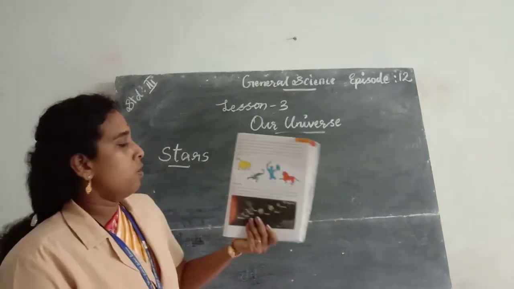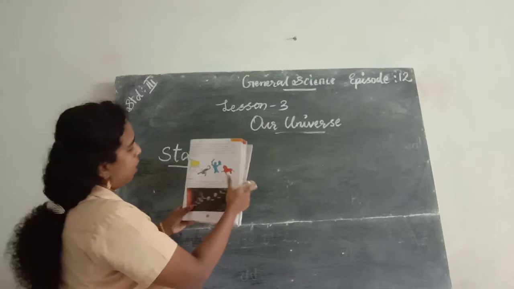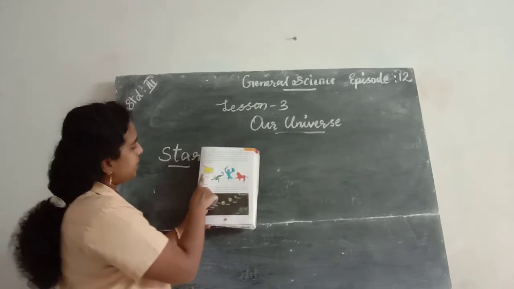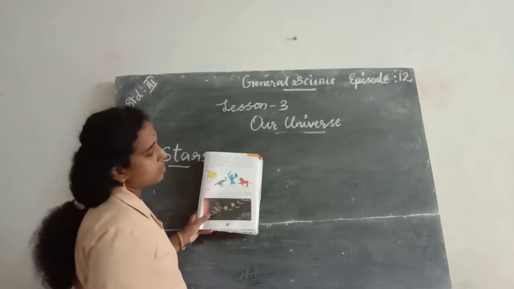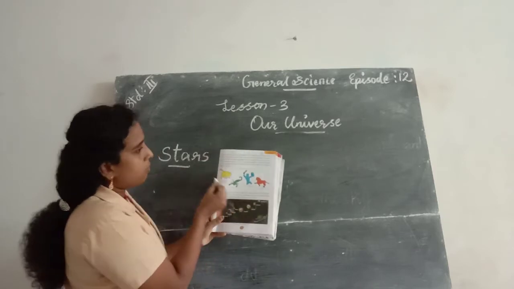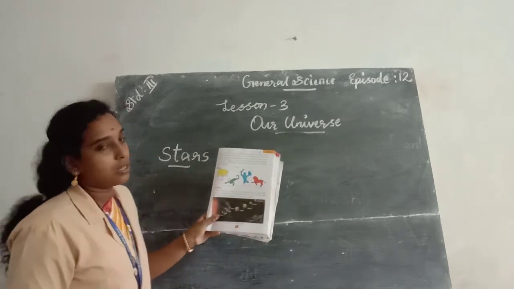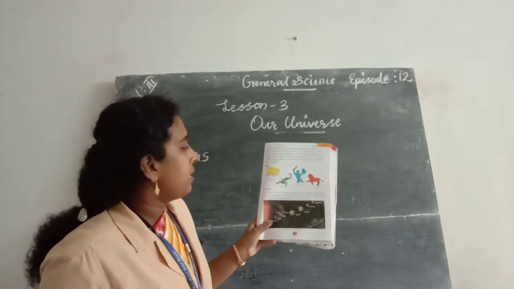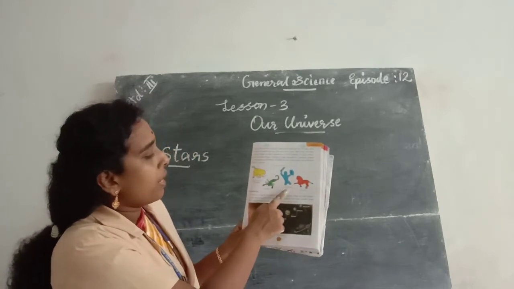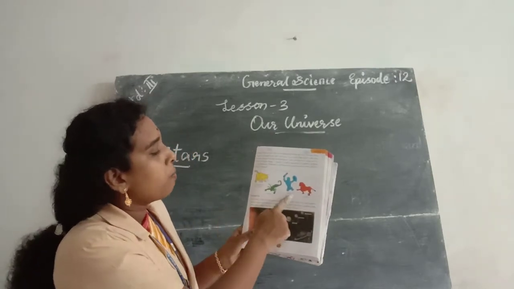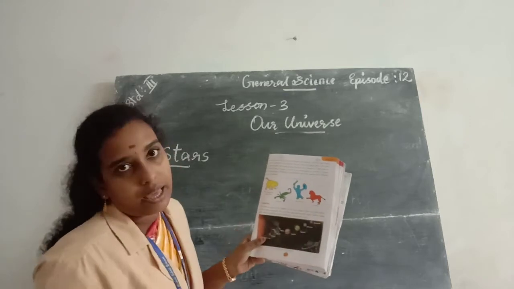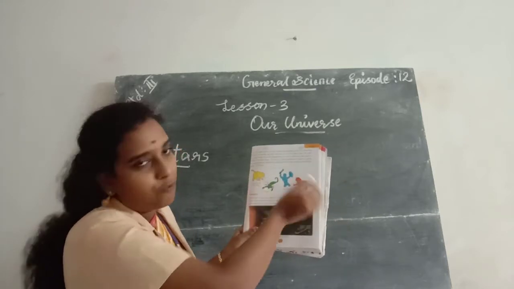So in your textbook, page number 119, some figures of constellations are given. This is a type of constellation, Ursa Major or Great Bear, and here this is Scorpius, Orion, Leo. Orion means hunter, Leo means lion. So these are the different constellations.